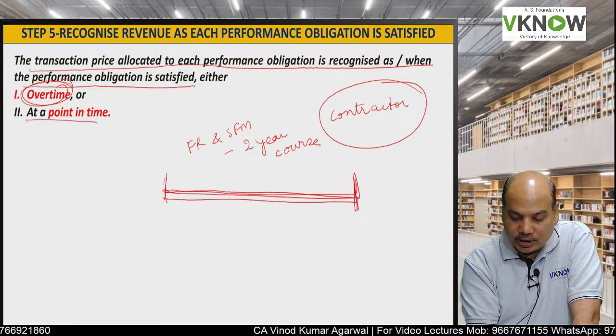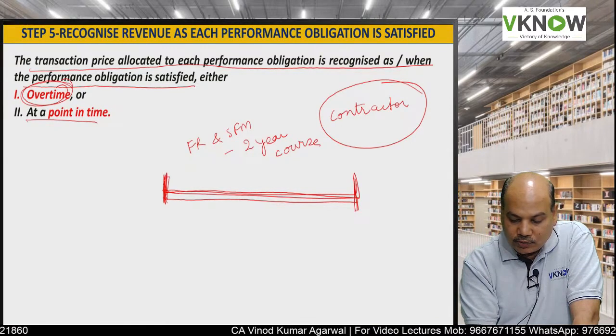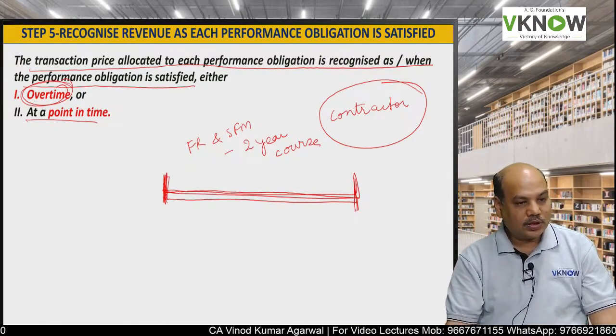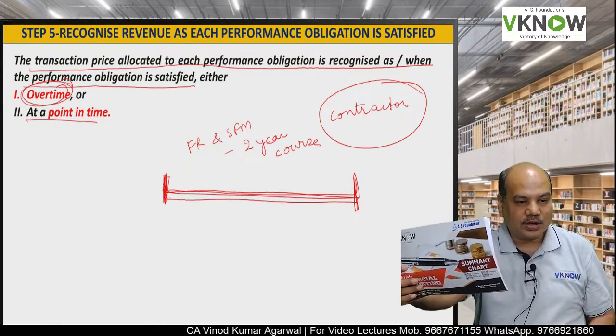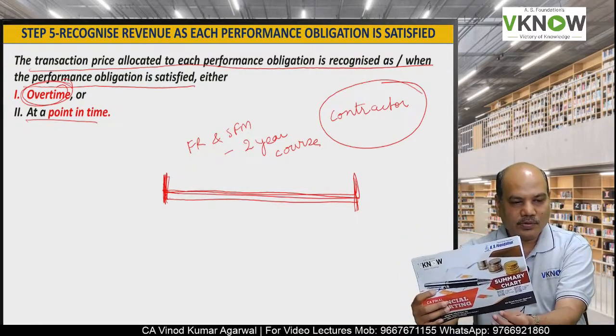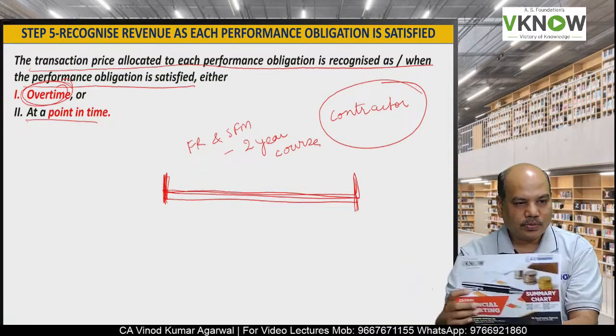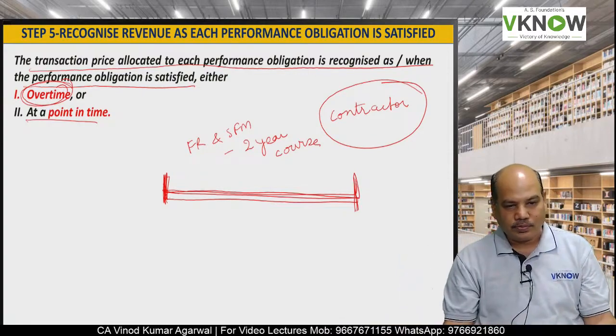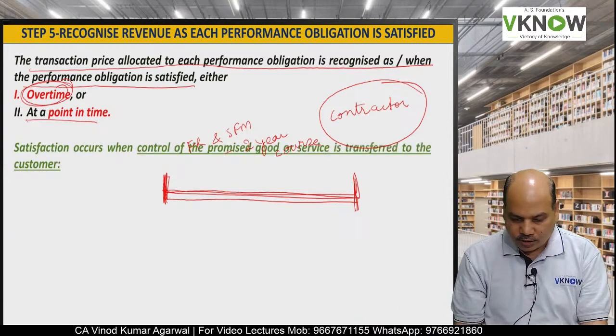At a point in time means immediately the revenue will be recognized. You will say, sir, I want to buy this summary chart book. I say, welcome. You pay the price, I deliver the book to you, and I will recognize the revenue. That is called at a point in time.